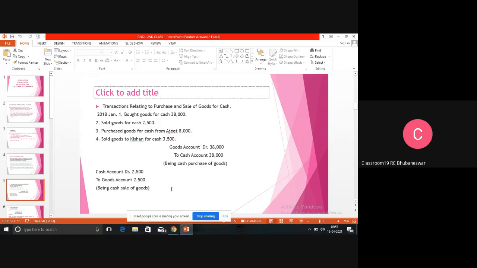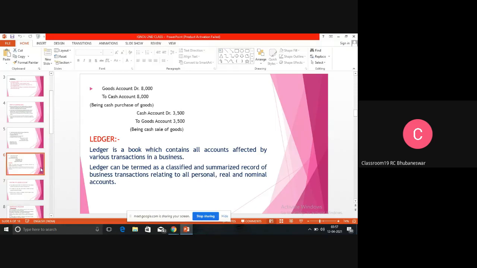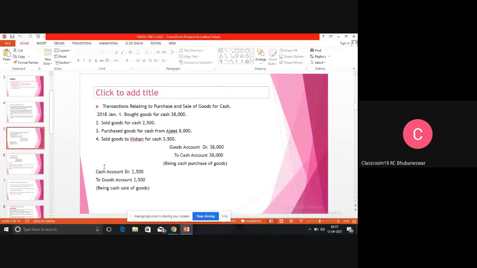Then the third transaction: purchased goods for cash from Ajit. That means goods have been purchased in cash from Ajit. What will be the journal entry? Goods account debited to cash account.